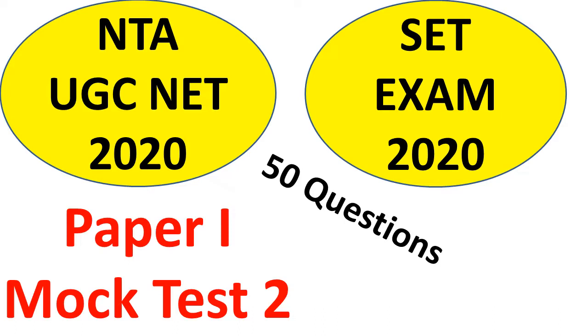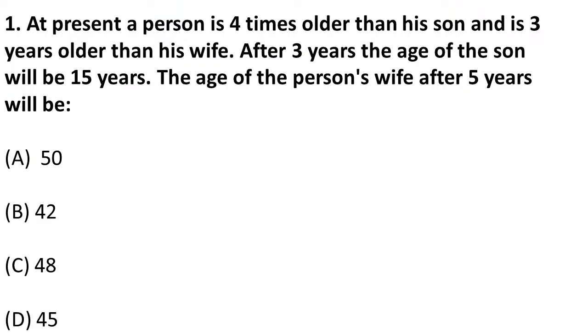Without taking more of your time, I am going to the questions directly. Next question is: at present, a person is 4 times older than his son and is 3 years older than his wife. After 3 years, the age of the son will be 15 years. And the age of the person's wife after 5 years will be. So they have asked us the age of person's wife.